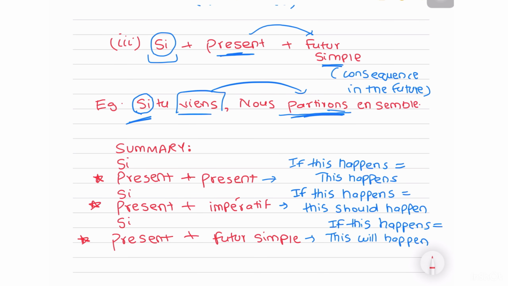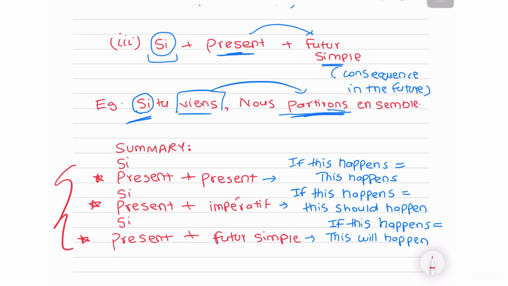Now your job is going to be really easy. Why? Because in Mettez les temps convenables, half the part of the sentence will already be conjugated for you. Okay, so we have a two tense combination, right? One tense will be done for you. You're supposed to pick the other one. Fine. So for impératif, it is very obvious, you can do it, right? The only thing is, when the present is conjugated for you, you're supposed to pick whether you go with present or futur simple. And this depends a little bit on the meaning. Okay, you're going to roughly translate the sentence and see if it is an automatic result or if it is a consequence in the future.